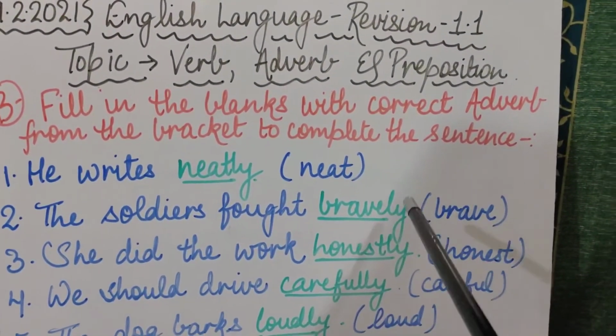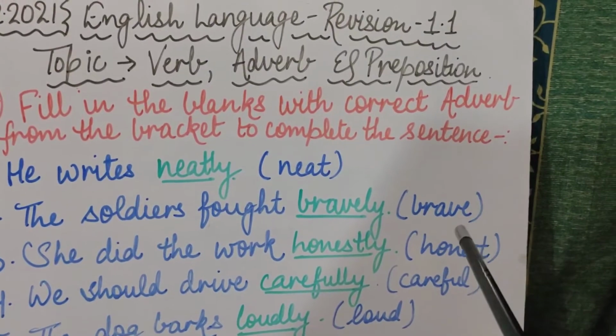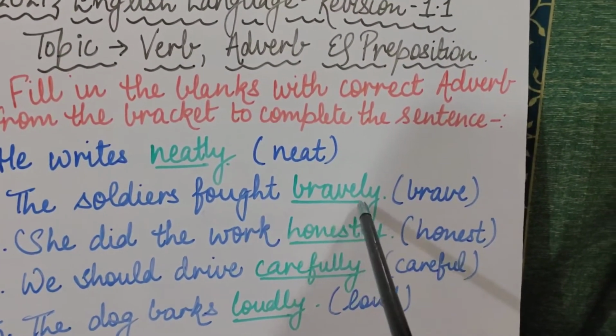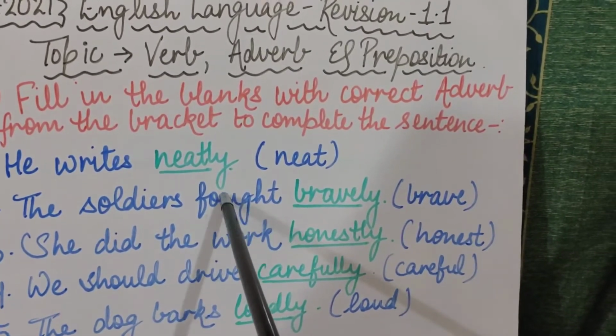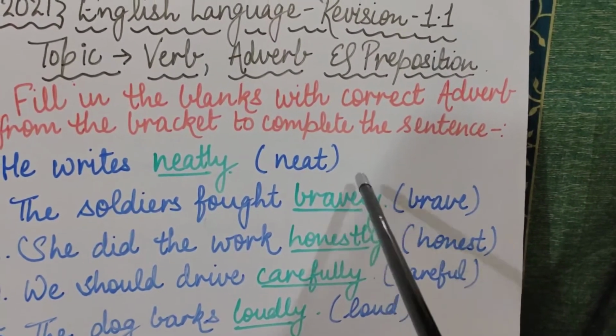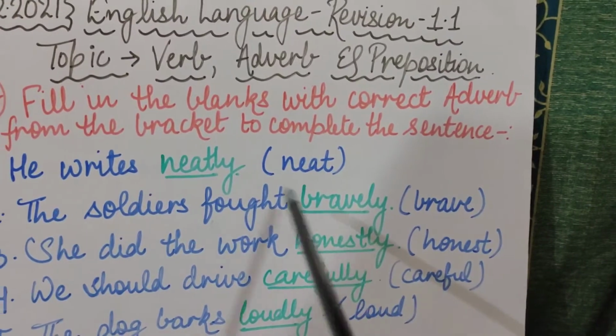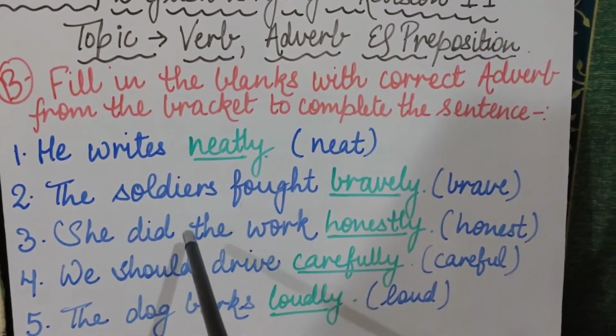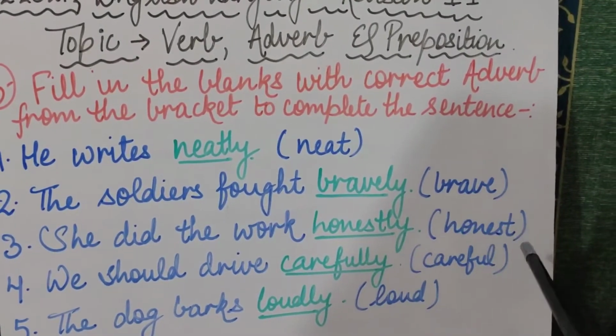Okay, and the word which is given for adverb is brave. So, the soldiers fought bravely. Fought is the verb, and how did they fight? They fought bravely. So this is your adverb. The soldiers fought bravely.